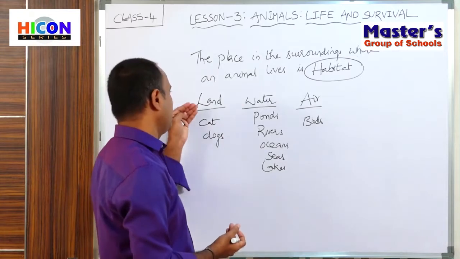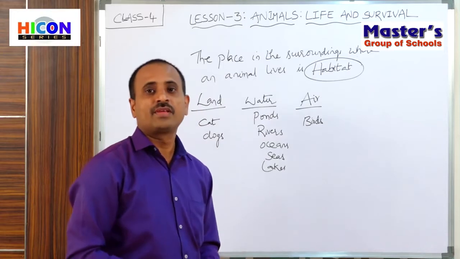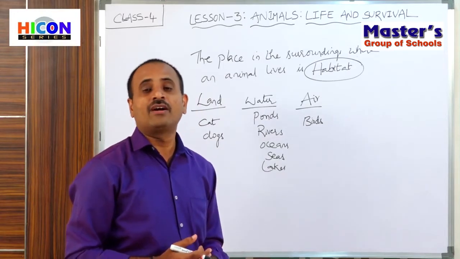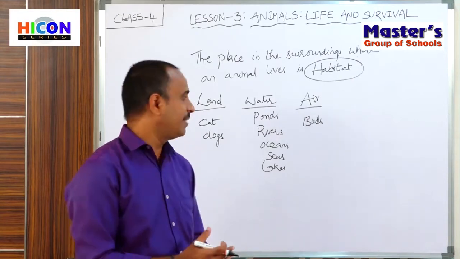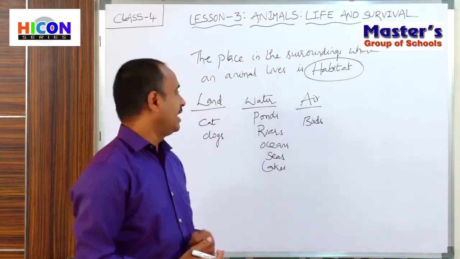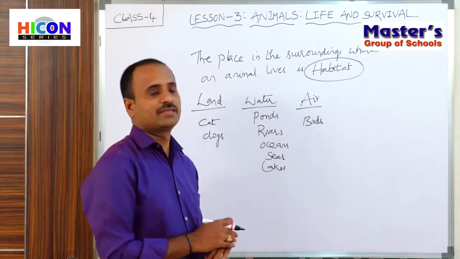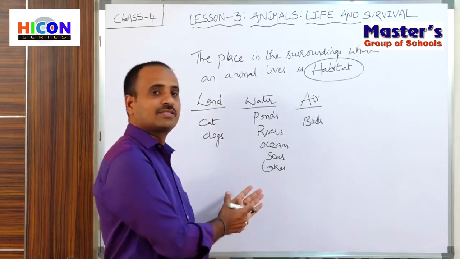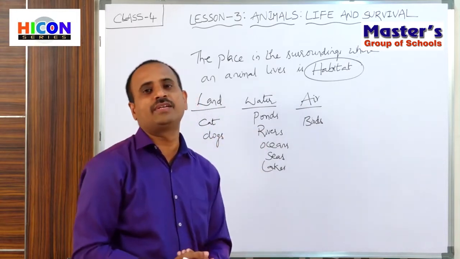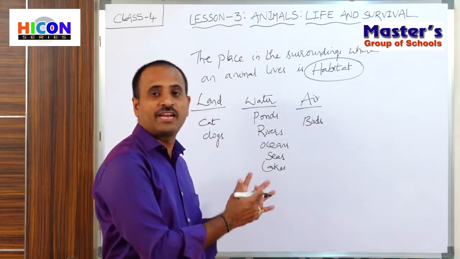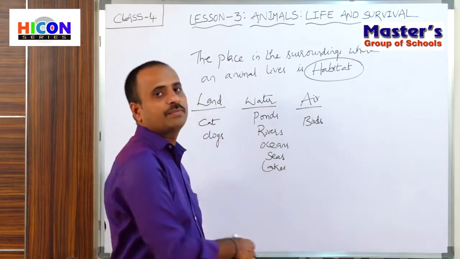If you take land as a habitat, there are different types of land, that is deserts, mountain regions, and also ice cold regions, the polar regions. These are the different habitats under land. If you take water as a habitat, there are different water habitats like ponds, rivers, oceans, seas and lakes. We observe different types of animals like fishes, whales, crabs, etc. in the water.